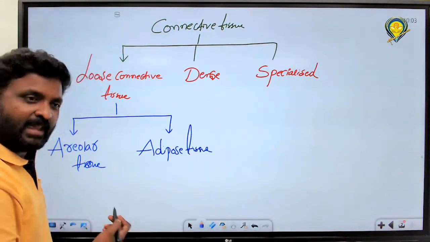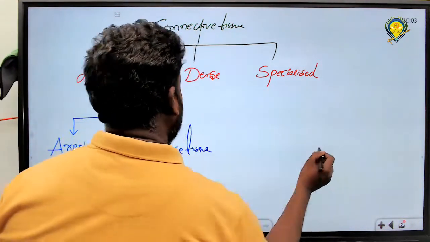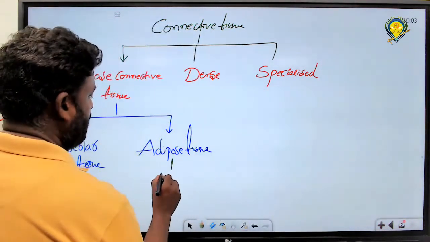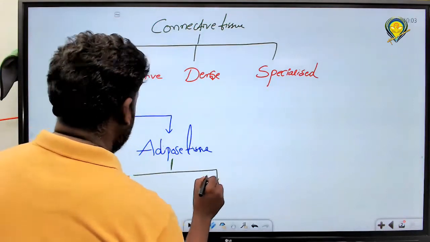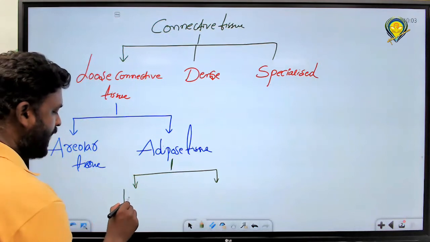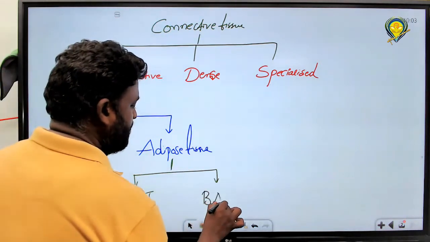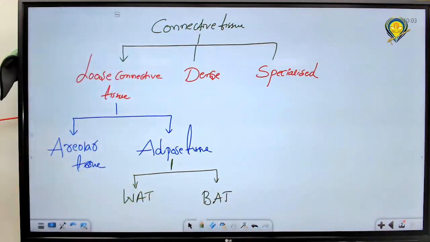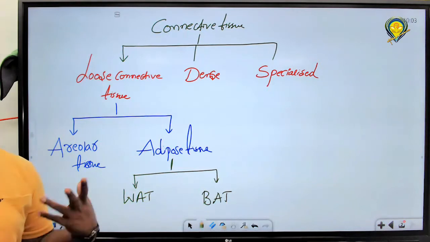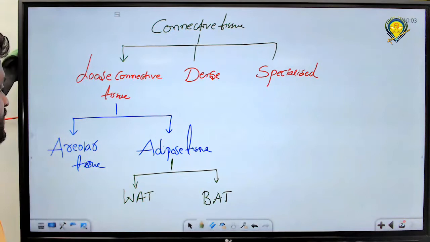Adipose tissue is again divided into 2 types: white adipose tissue and brown adipose tissue. It's not of much importance, but you have just mentioned. Areolar tissue also consists of different cells, which we will discuss later.